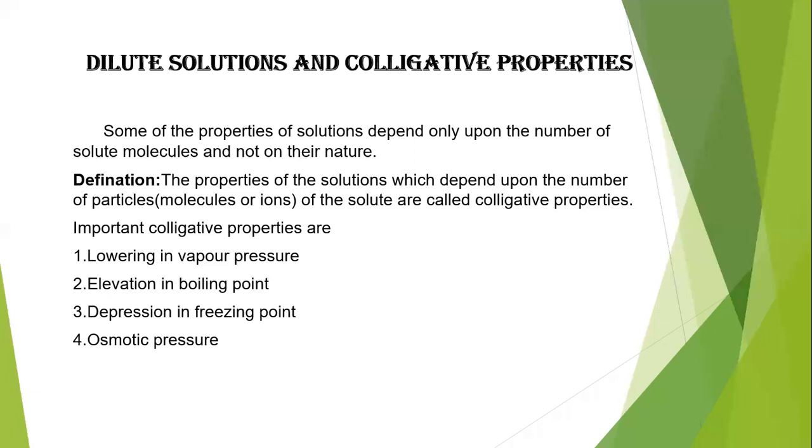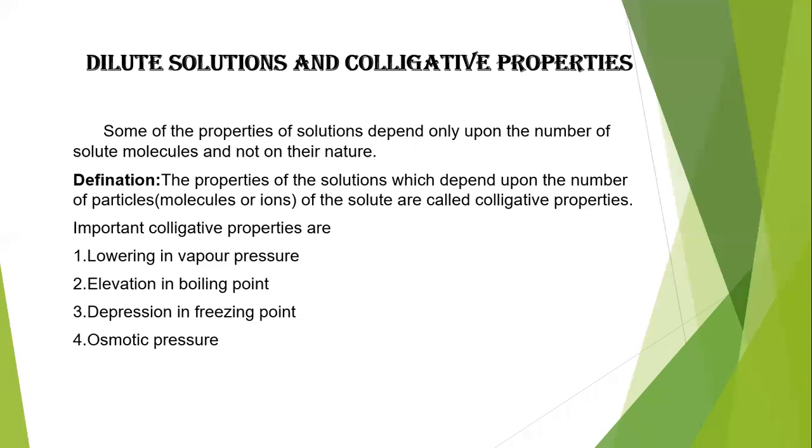Each and every colligative property is useful to calculate the molecular weight of a solute which is present in a given solution. So in general, the purpose of colligative properties is to calculate the molecular weight of either solute or solvent. If we know any one or two values, then we can calculate the molecular weight of a solute or solvent using colligative properties.